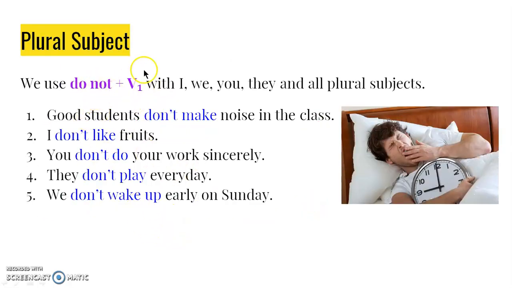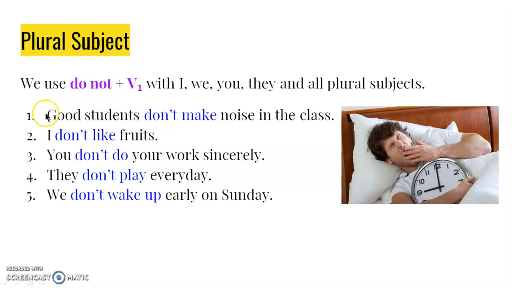So look at these things. In case of plural subject, how to make it negative? We use do not plus V1 with I, we, you, they and all plural subjects. So remember this formula: do not plus V1 in case of these pronouns and all plural subjects. Now look at these examples. Good students don't make noise in the class.